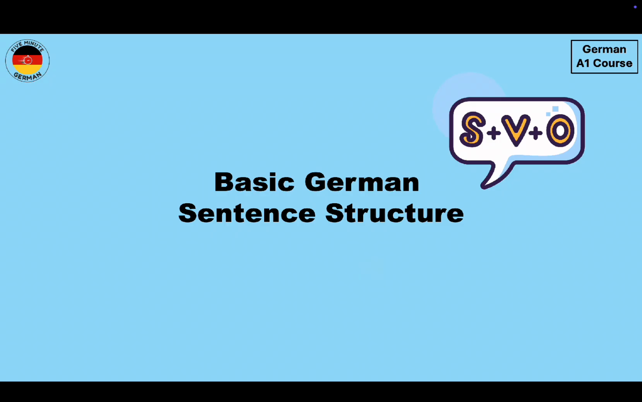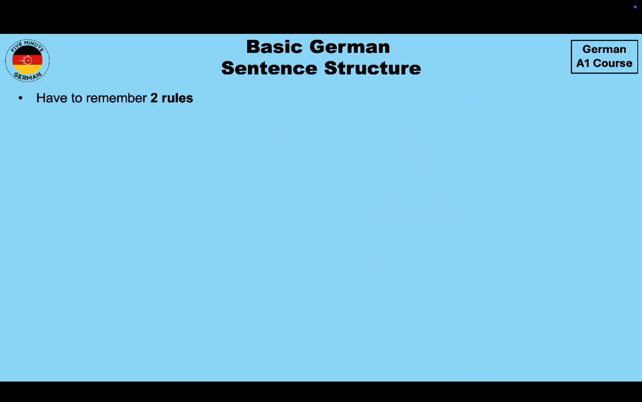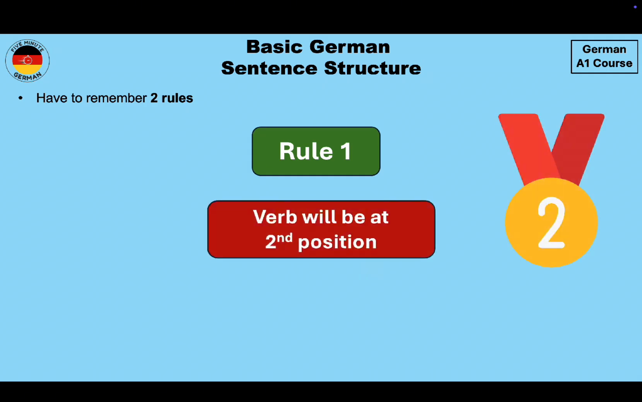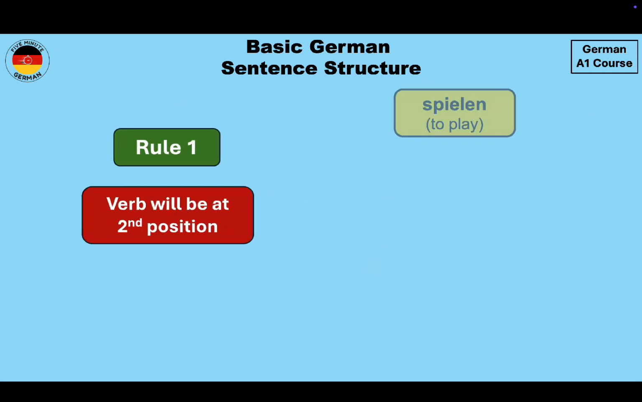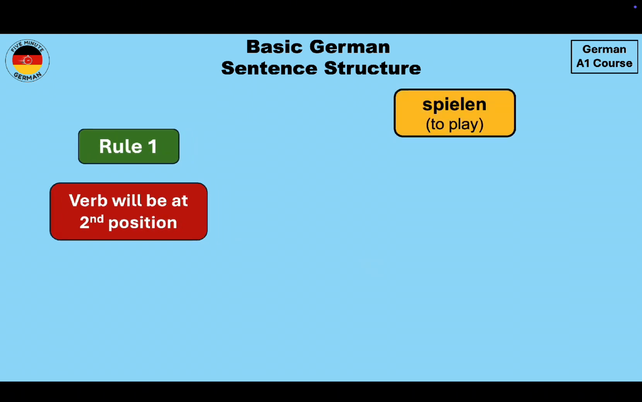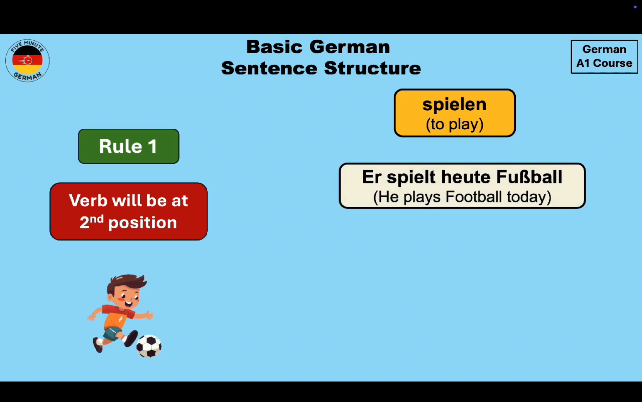So in order to make sentences in German, you need to remember two rules. Rule number one is that the verb will be at second position. Let's understand this with an example. So we take the verb spielen, which means to play. A sentence with spielen will be Er spielt heute Fußball. He plays football today. So over here we see that the verb is at second position in the conjugated form,